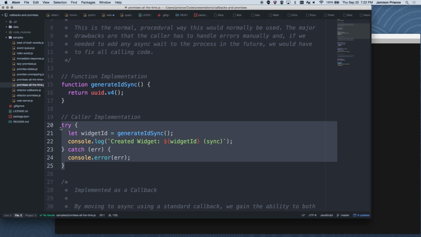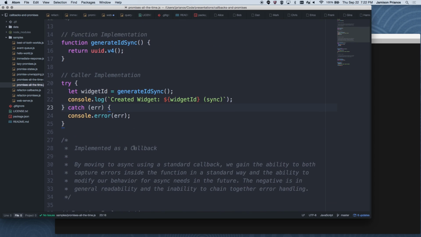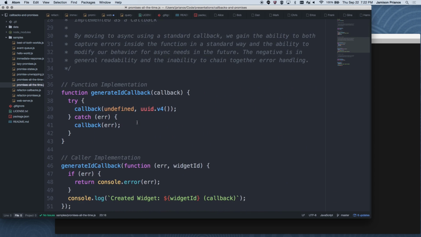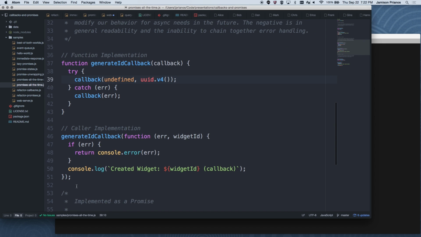We could implement it as a callback, where even though we're just doing a synchronous value, we go ahead and wrap it in some callback code with the try catch inside, and now we treat it as an asynchronous request. This way we have that flexibility in the future to add an actual asynchronous request if we want to. So we can do a callback that immediately calls back.